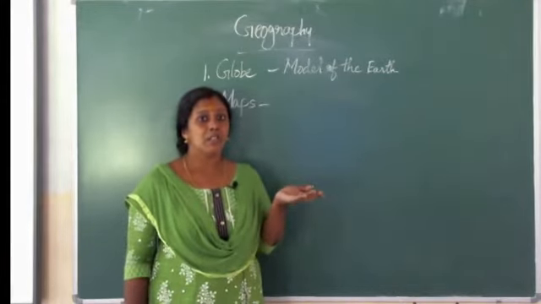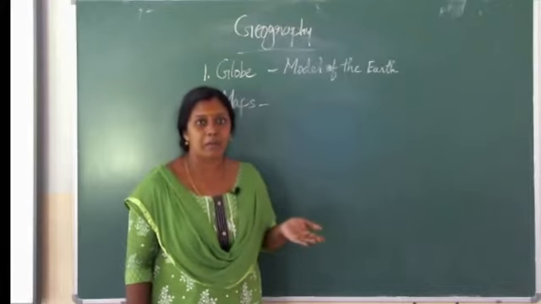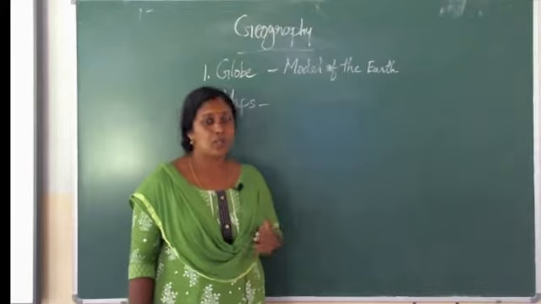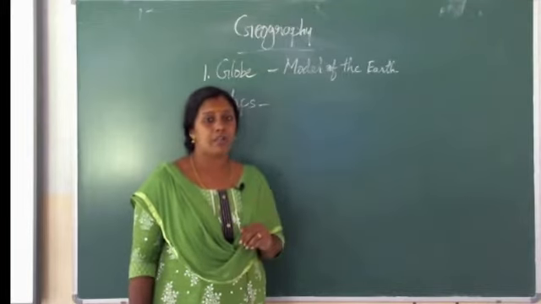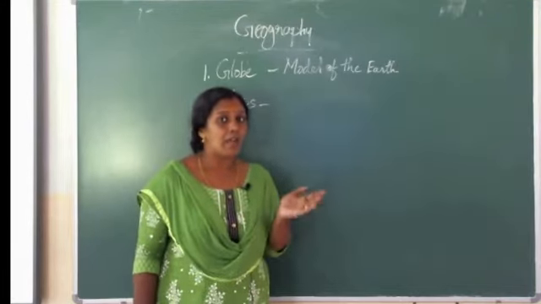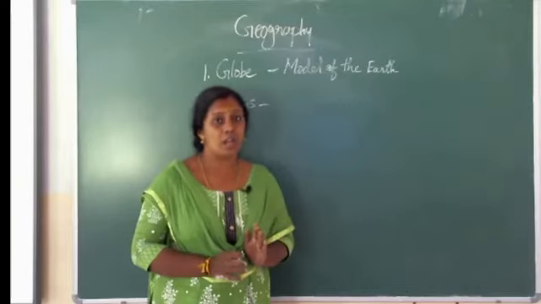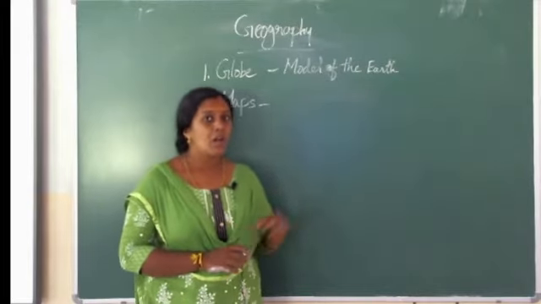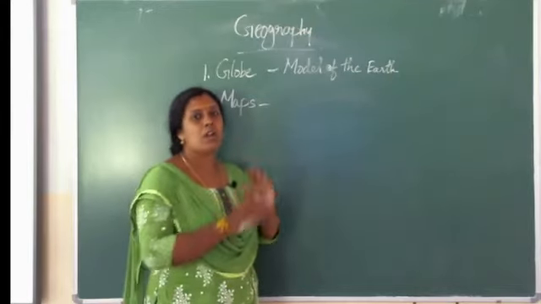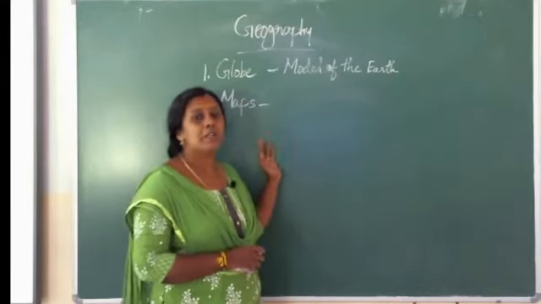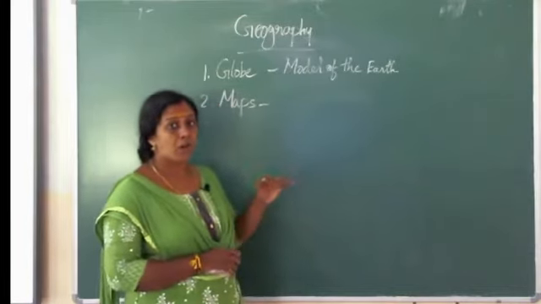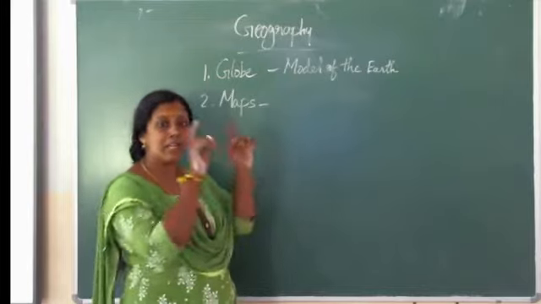Whole means the whole earth, like a world map. It shows all continents and oceans, so that represents the whole earth. And part of it means some map shows only the state Kerala. A map shows either the whole or part of it, even a small area. Like this, different types of maps are there. All maps are drawn on a flat surface, that means like a page.